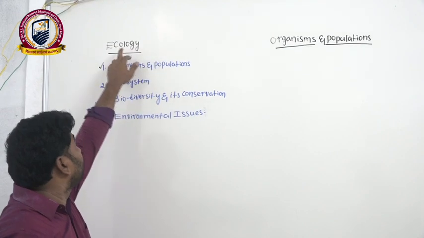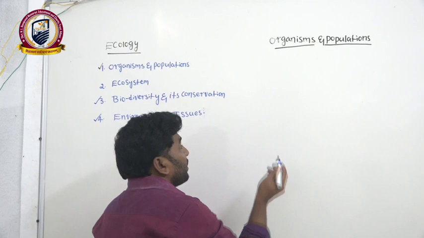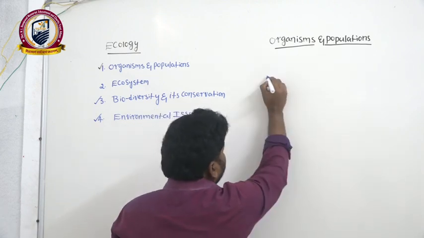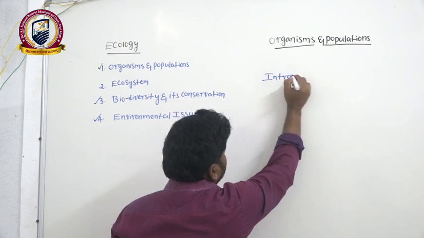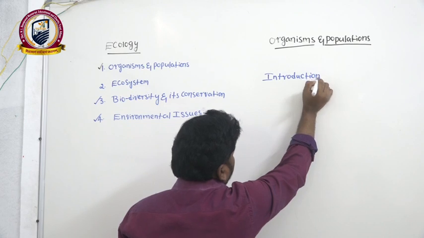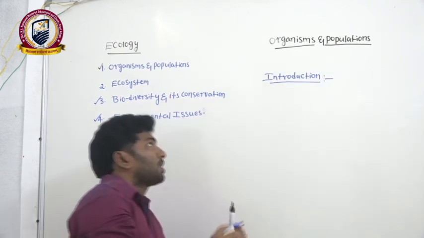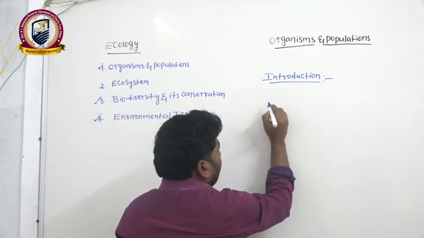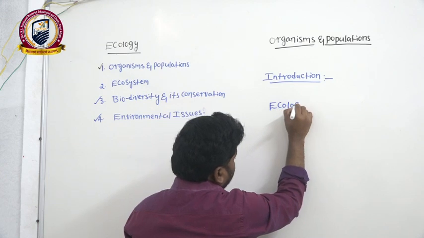That is the first chapter of the ecology unit. Now you can see, first of all, the introduction of this chapter. In this introduction, we will take up first ecology. Here we will discuss about ecology.